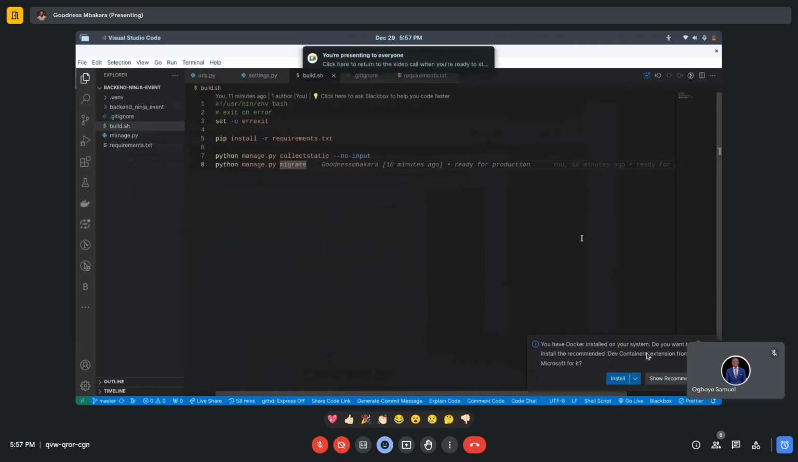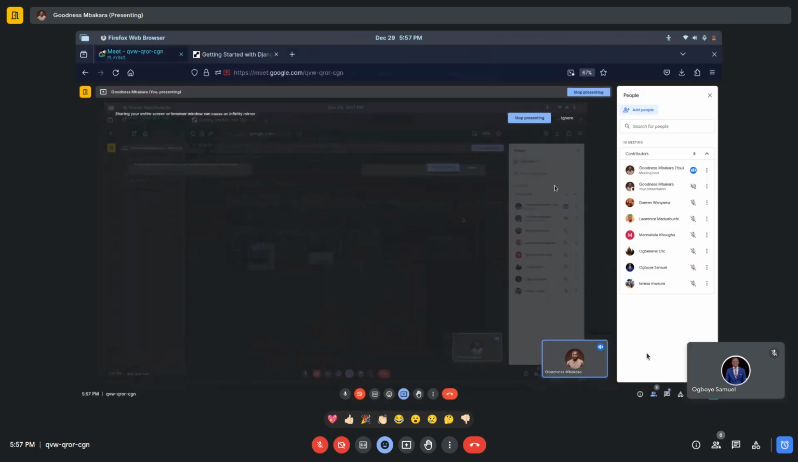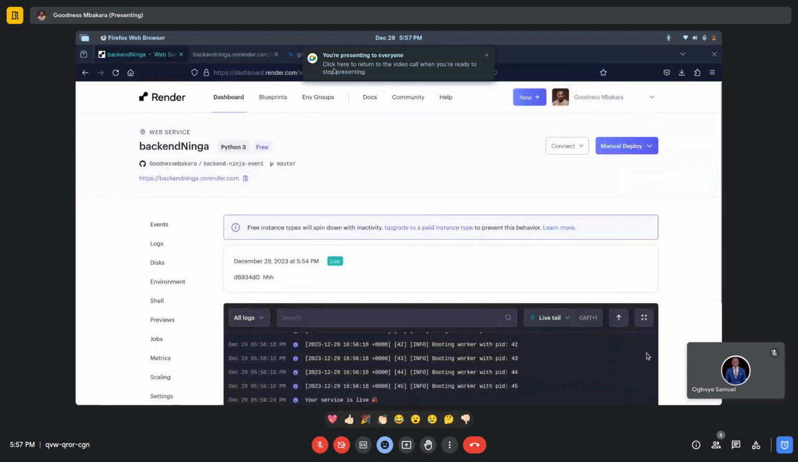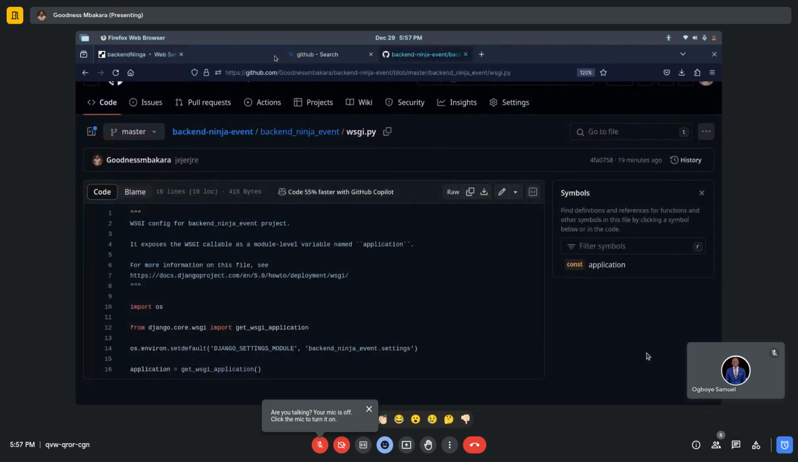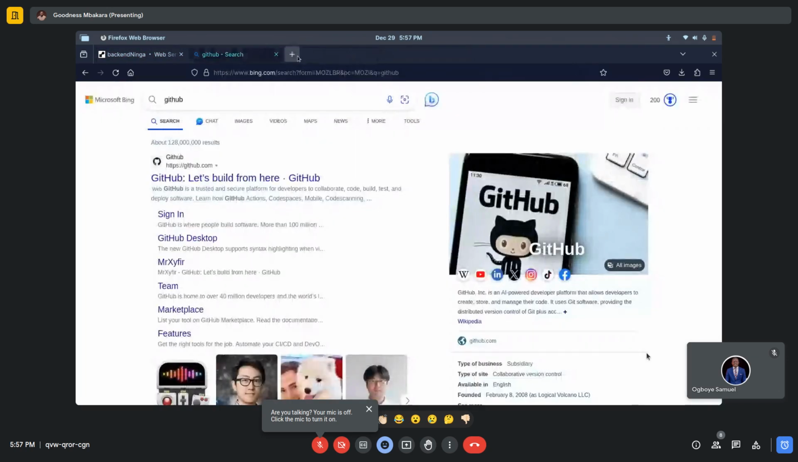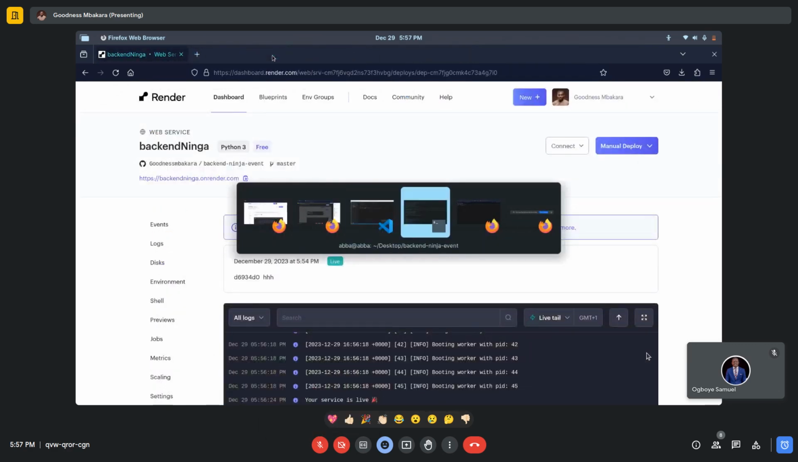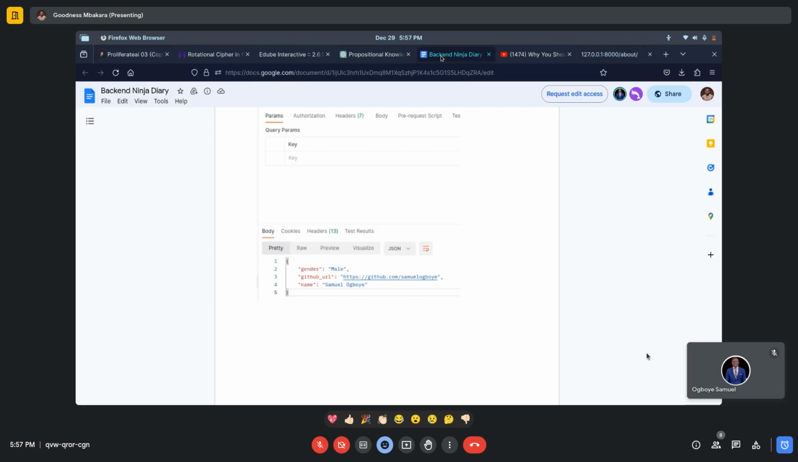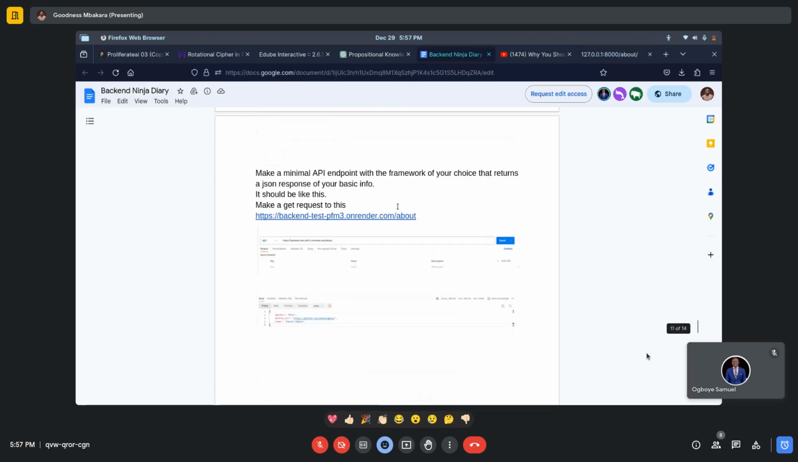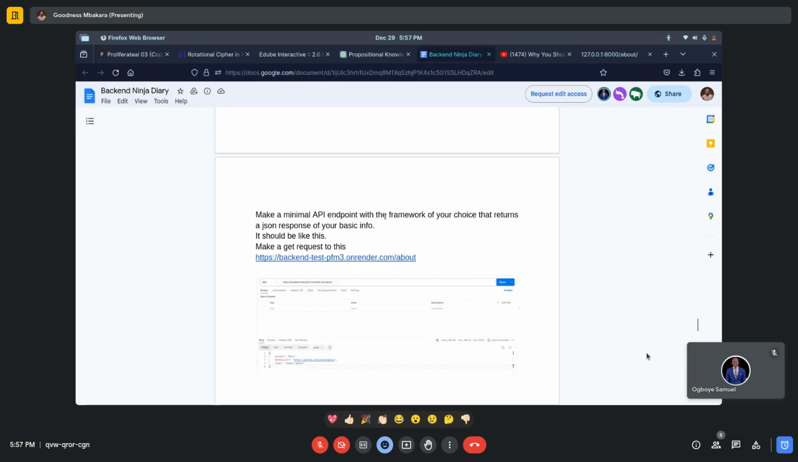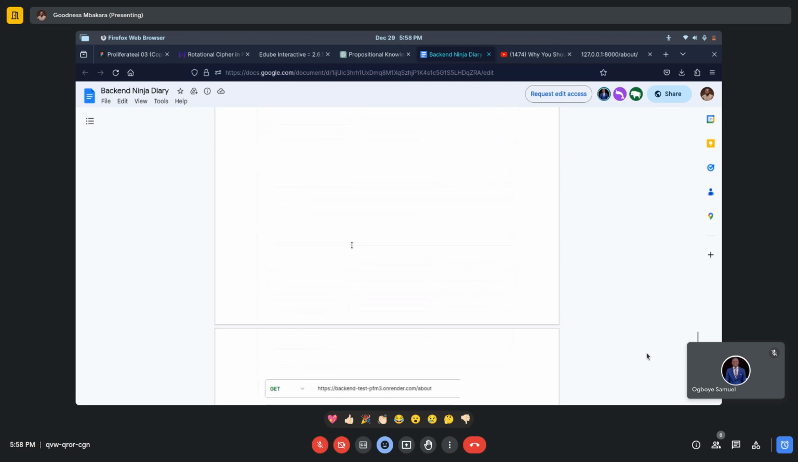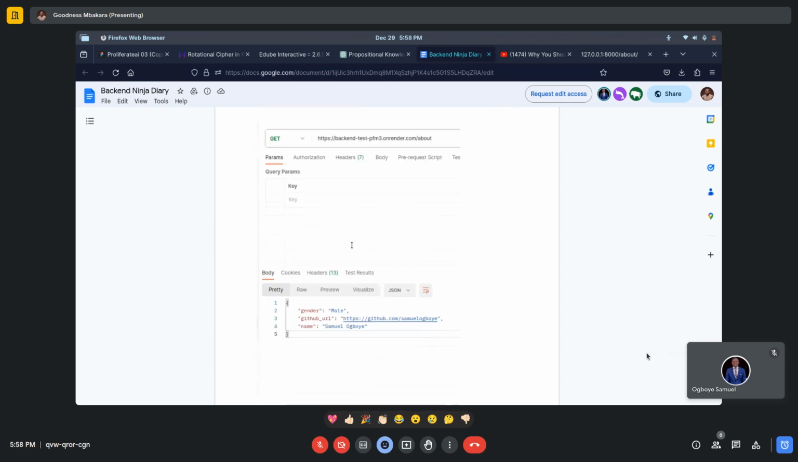So having 8 minutes, I think we can try submitting the project. Yes, sir. So who has the backend ninja file? Okay, I think it's here. Yeah, it's here. So what does the task say? It said make a minimal app with the framework of your choice that returns a JSON object. It should look something like this. So okay, we have something that looks something like that.